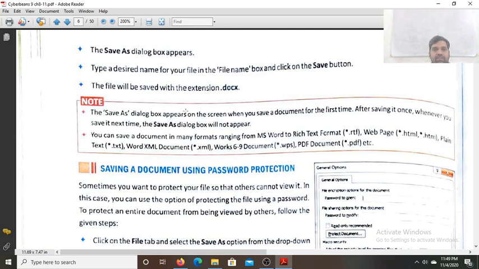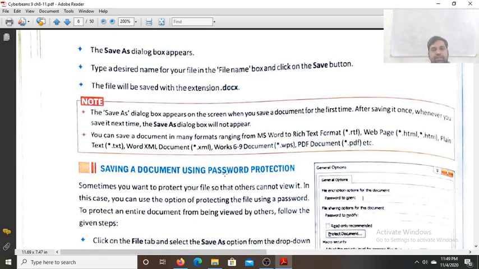Now the save as dialog box will appear. Type a desired name for your file into the file name box and click on the save button. The file will be saved with the extension .docx. This extension tells that the file is prepared in Microsoft Word 2010.